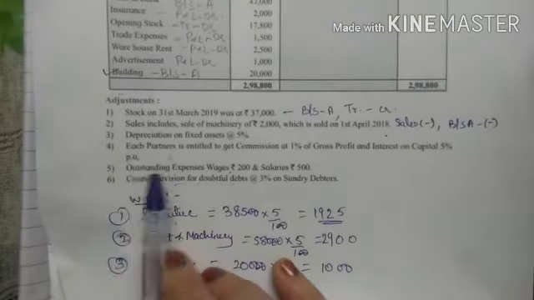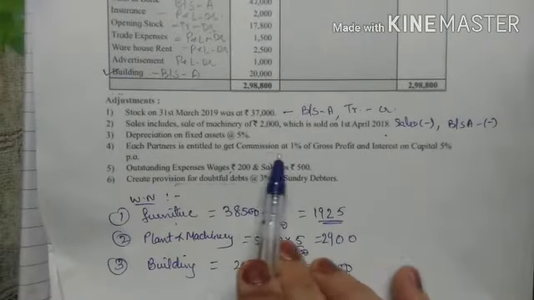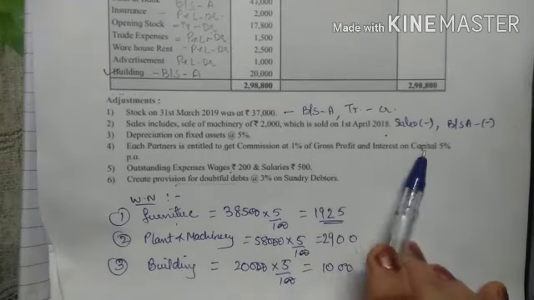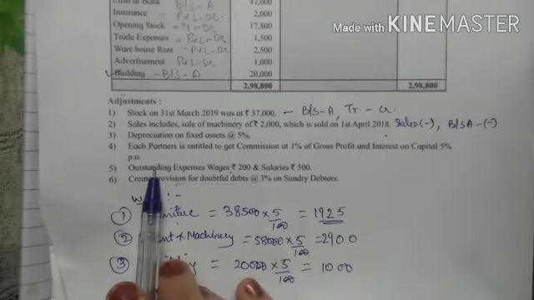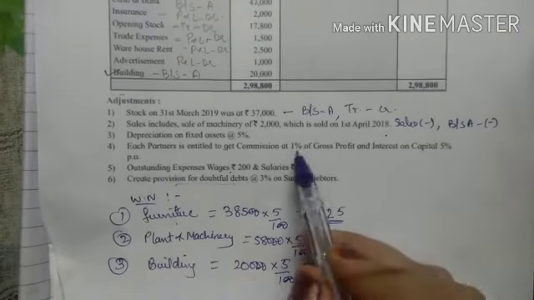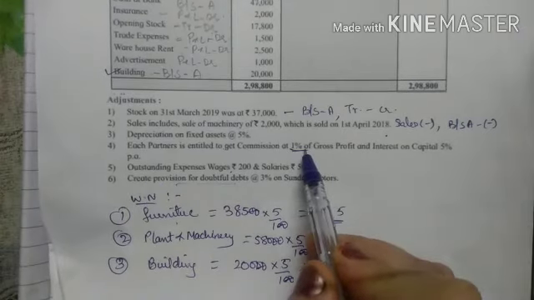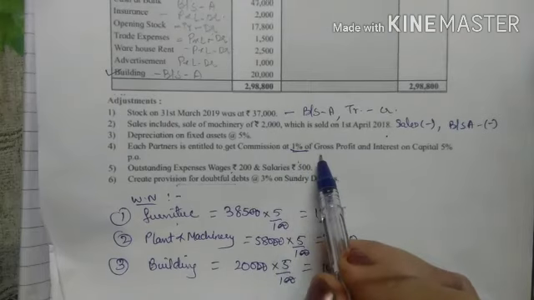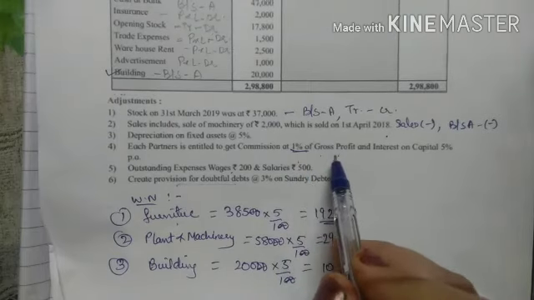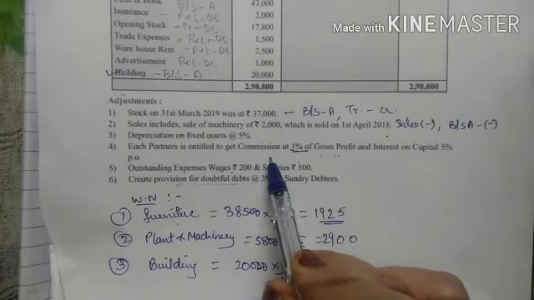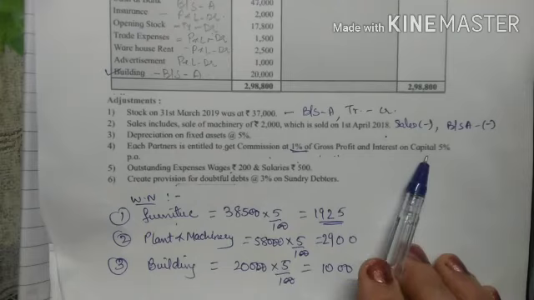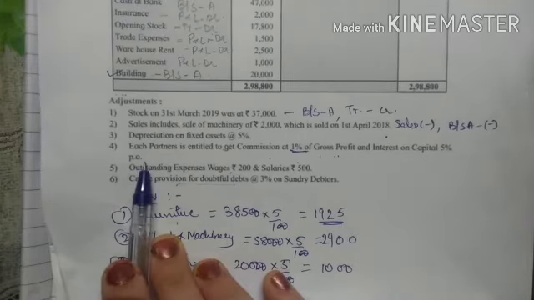Now see the next adjustment. Each partner is entitled to get a commission on 1% of gross profit and interest on capital at 5% per annum. Now see, gross profit we can calculate only after closing the trading account, right? Because after closing the trading account we will get gross profit. On that we have to calculate the commission. So first we will go to this adjustment, that is interest on capital at 5% per annum.